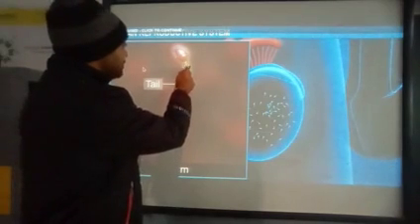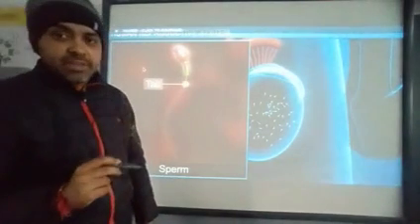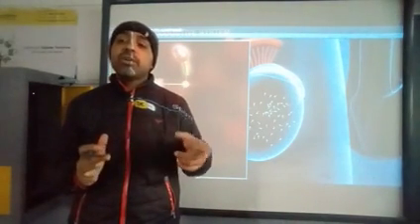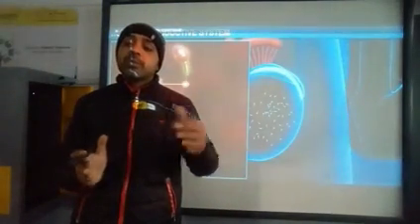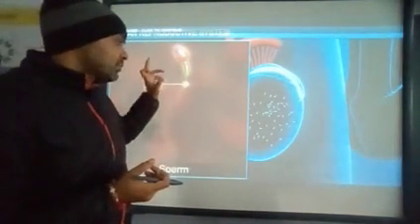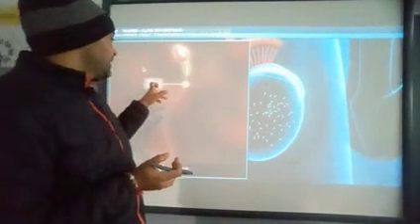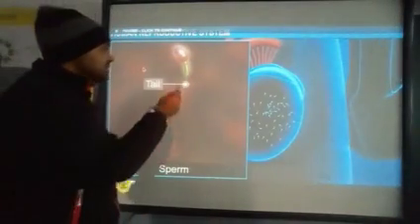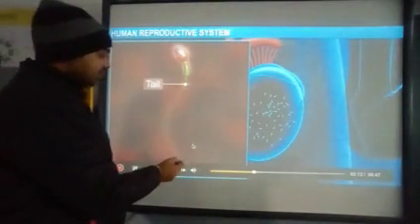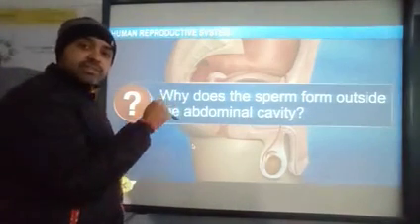And this is called the middle piece, this center region. This middle piece contains the mitochondria. Mitochondria help in providing energy, because as we know it is called the powerhouse. Since it is a motile structure, it requires energy, and because of that it contains mitochondria that will provide the energy to the sperm, and it will move to the female's body by this movement. So this is the structure of sperm.